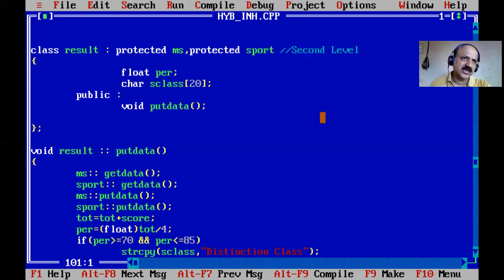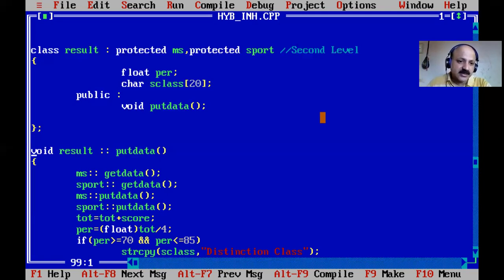Sometimes some authors say grandparent, grandfather, father, and child, and some say grandparent, parent, and child. That type of wording is also used. So we can say base class, intermediate base class, and result is a derived class. So here there is always only one derived class, but there can be many base classes.